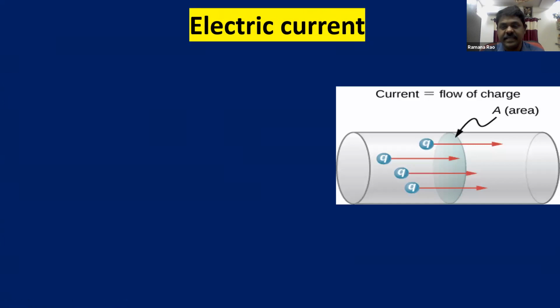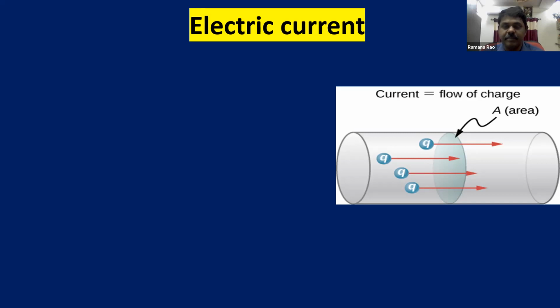Now, first we'll try to define and understand what is electric current. You can see a conductor, particularly a cylindrical conductor I am taking here, and I considered a cross section A, and charges are flowing through that cross section.